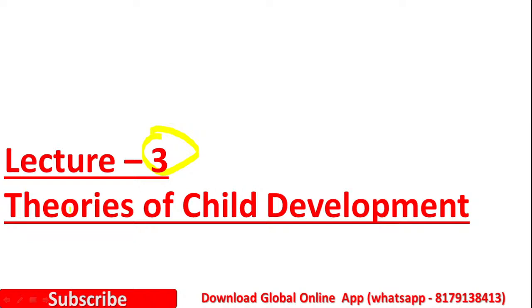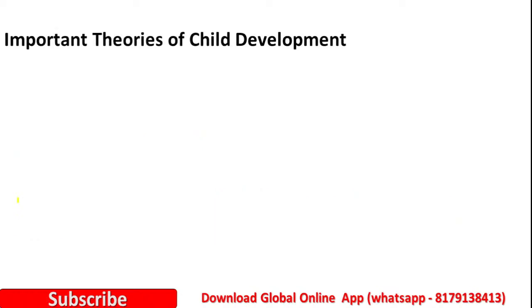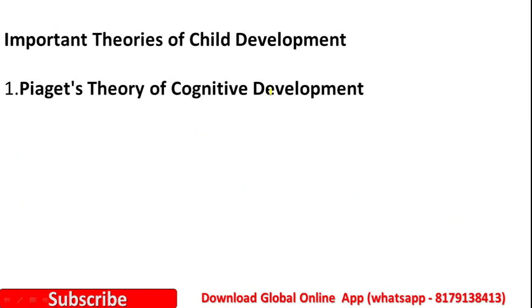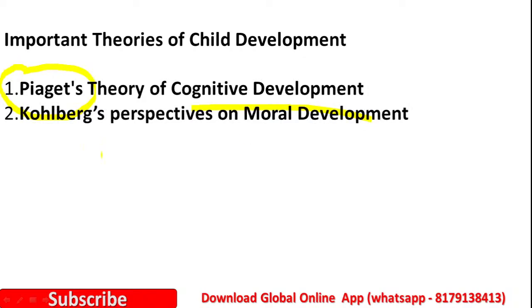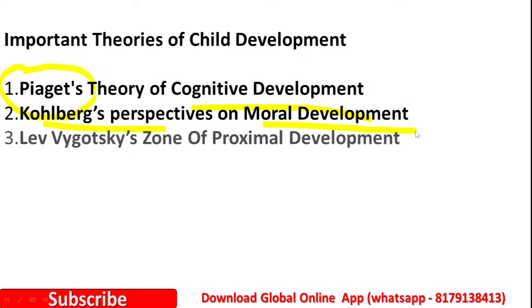So friends, this is our lecture number 3 on child development and pedagogy. Here we are going to study some developmental theories. So let us start our discussion with important theories of child development. The first theory we are going to study is Piaget's theory of cognitive development. The second theory is Kohlberg's perspective on moral development. And the third theory is Vygotsky's theory of zone of proximal development. These three theories we are going to discuss in today's session.